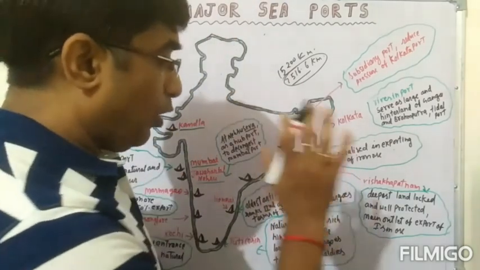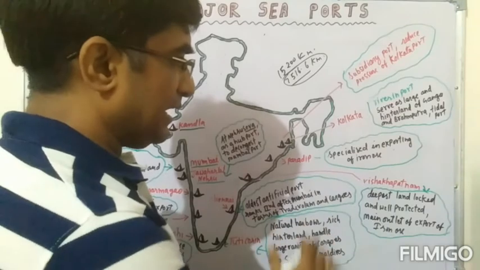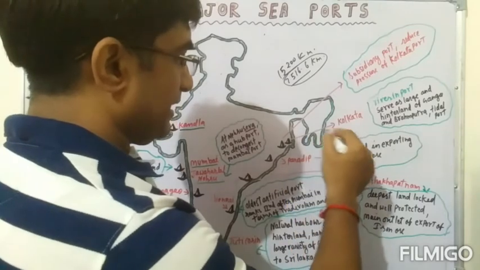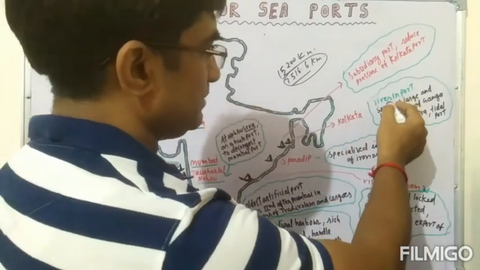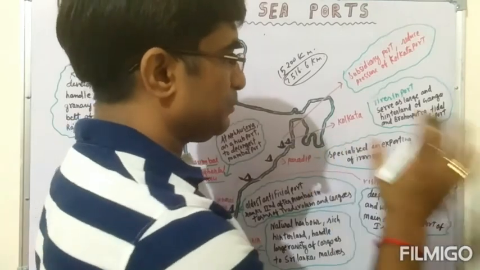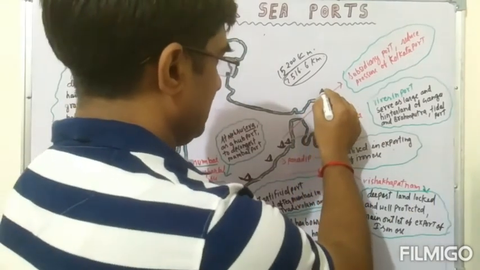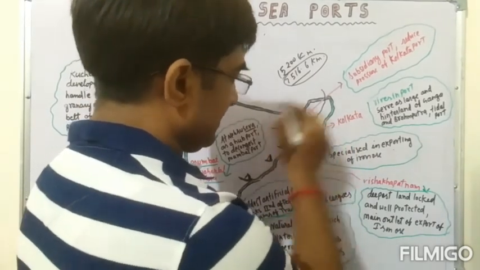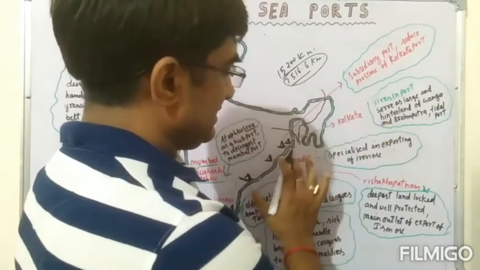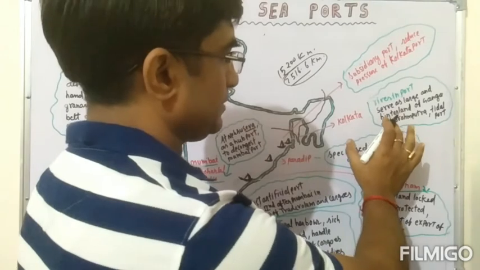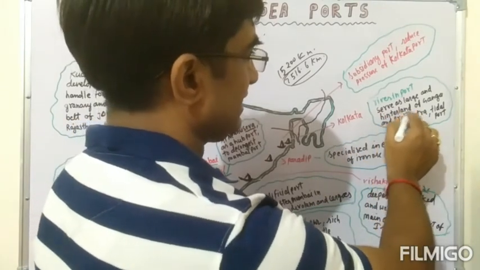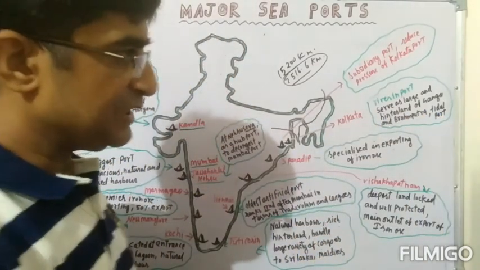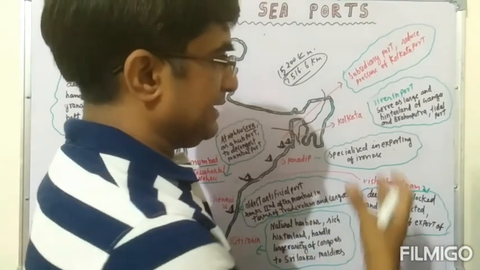It has a long experience of specialization in exporting iron ore, and in such a way this port becomes a very important port of India. After Paradip, Kolkata port, it is a riverine port. It is made by the Brahmaputra and Ganga rivers. This is the Brahmaputra river, and this is the Ganga river, and there the riverine port is working. So it has a rich hinterland of Ganga and Brahmaputra. Hinterland means the remote areas made by the rich river basin system.